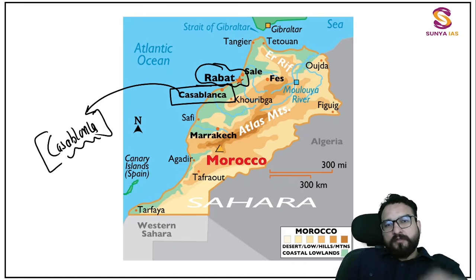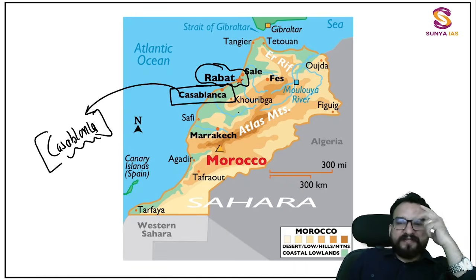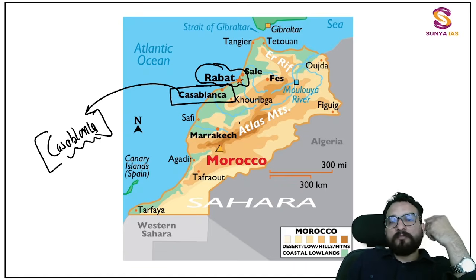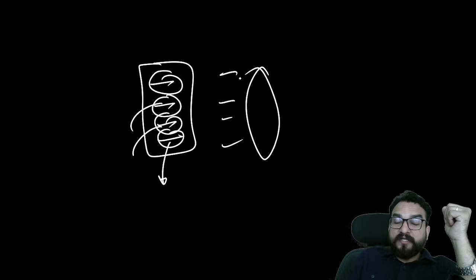Okay. So Casablanca, you have to remember that it is from Morocco, because you never know that 4 regions will be mentioned over here. Casablanca, then any 3 will be of other areas, Catalonia, Amhara, okay, like this, Cabo Delgado, like this they will be giving you, and the countries in front of them, then it will become difficult.